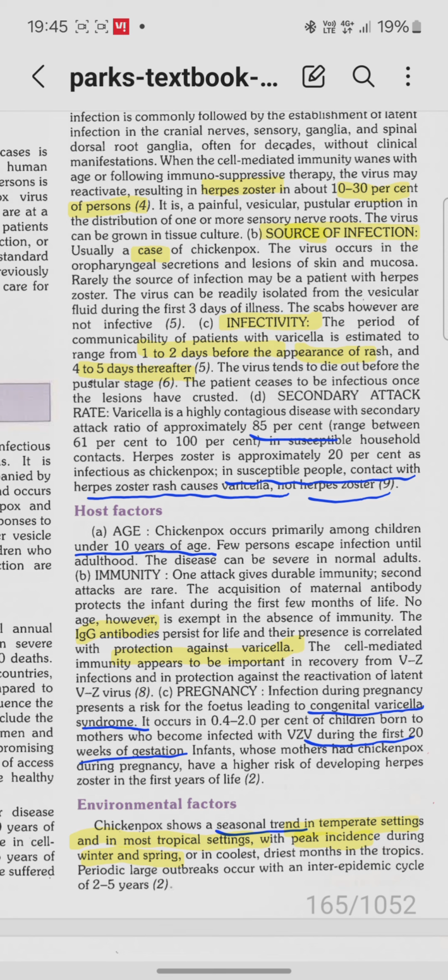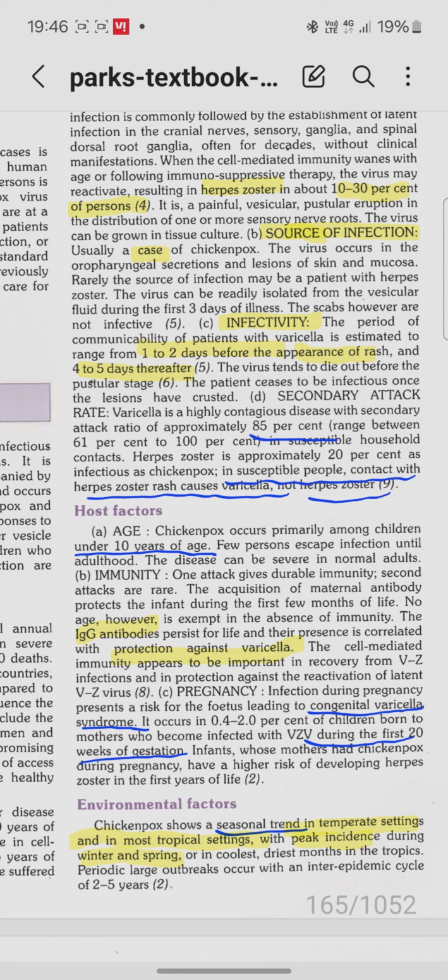Now, the age is usually, you see this in school going children, like less than 10 years of age. That is the age in which you see chickenpox primarily. In a few people you can see it in adulthood. Now, immunity. As I said earlier, there is lifelong immunity, that is IgG antibodies. It gives protection against varicella. So next is pregnancy.